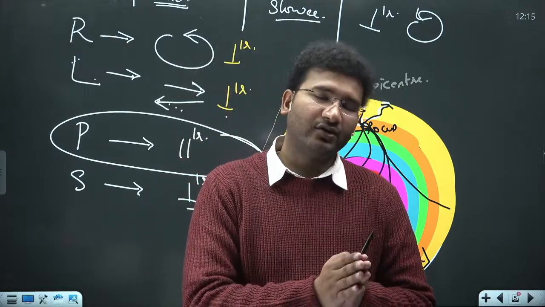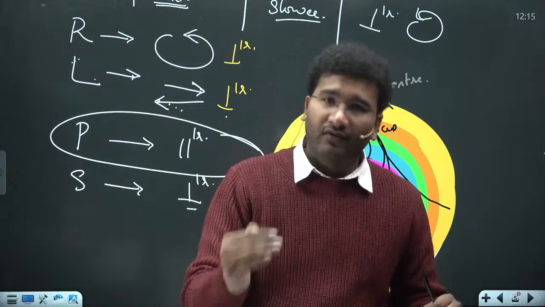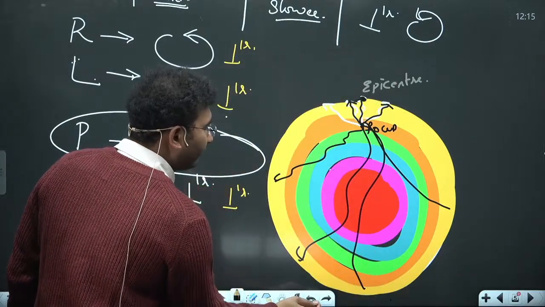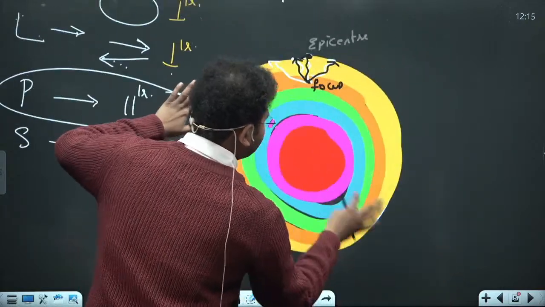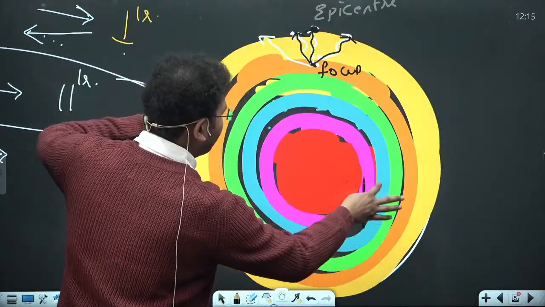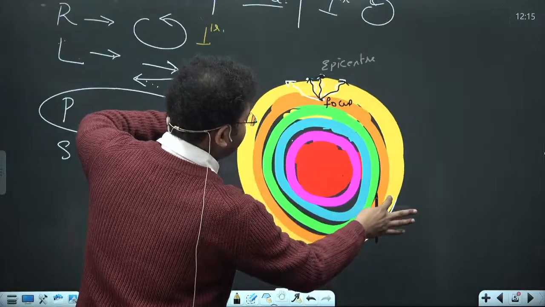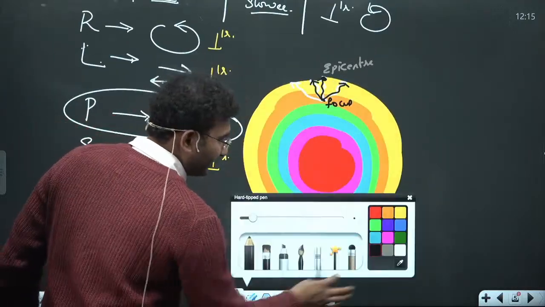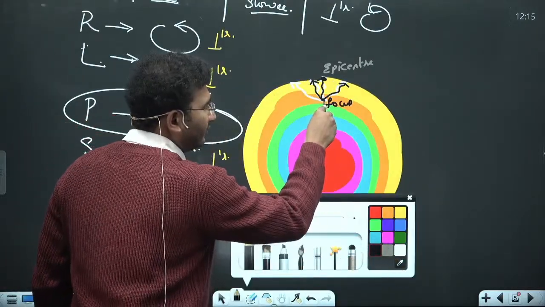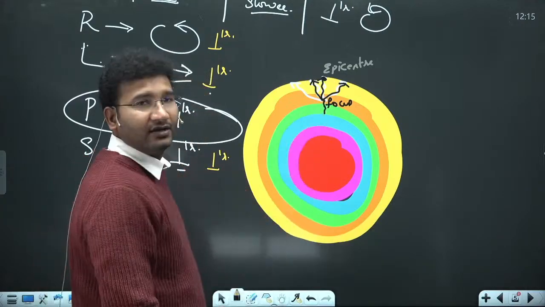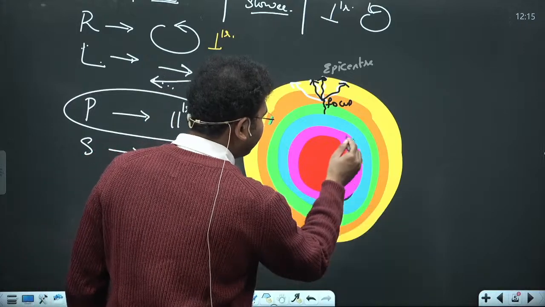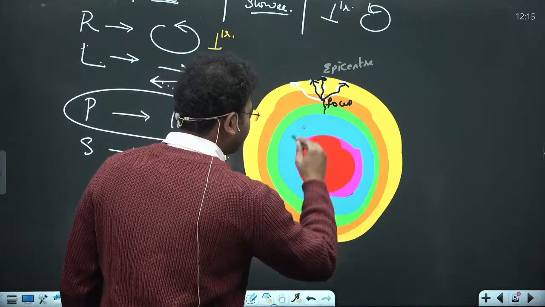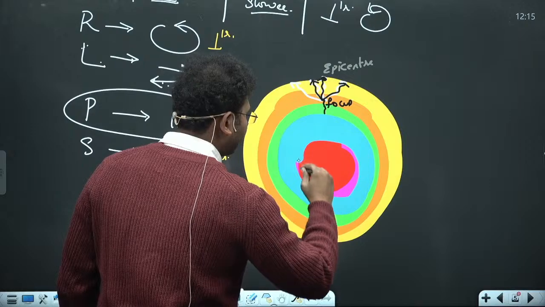Now suppose I have this as the liquid layer, imagine the blue color layer which I am using here is your liquid layer, right? For suppose there's an earthquake wave moving in this direction, will the P wave pass through that liquid layer? So I'll accentuate this liquid layer. Take this as your liquid layer.